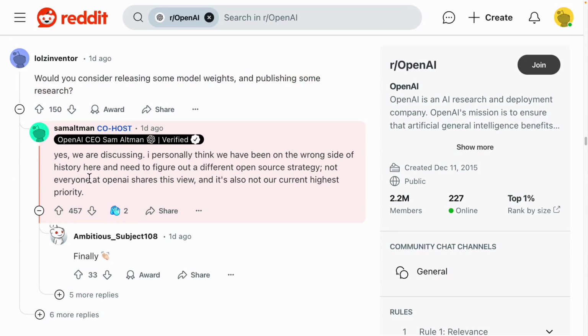Sam Altman directly addresses this, saying, "Hey, we're discussing it. Personally, I feel like I've been on the wrong side of history, on the closed side of AI, not OpenAI. But there's some thought about making it open." Why is that? It's because of DeepSeek. They think DeepSeek might dominate everything, so they feel they need to open up a bit. They are thinking about it and discussing it. It's interesting to see how this competition will evolve.